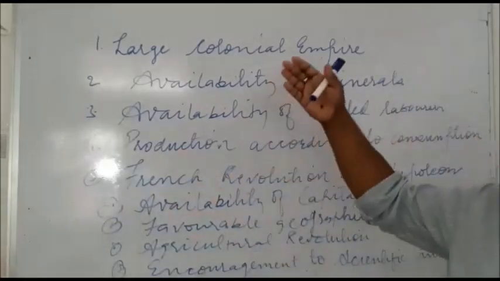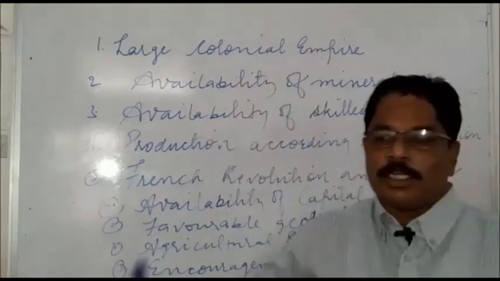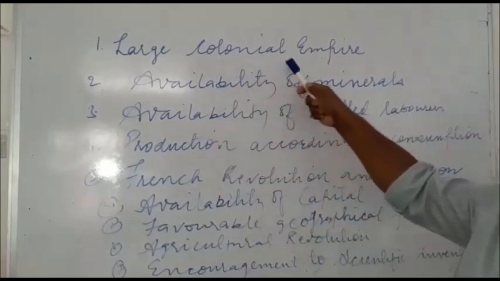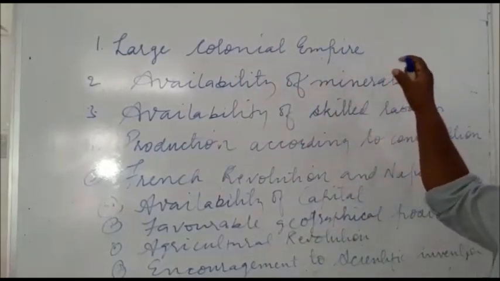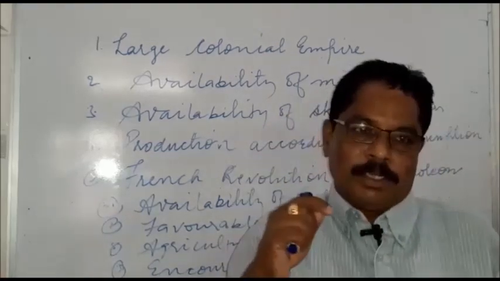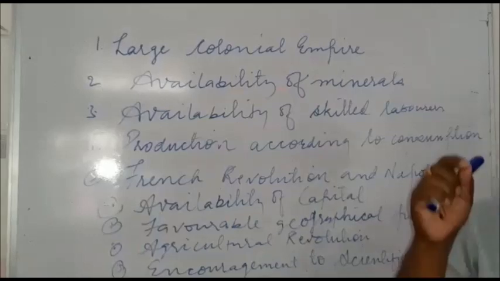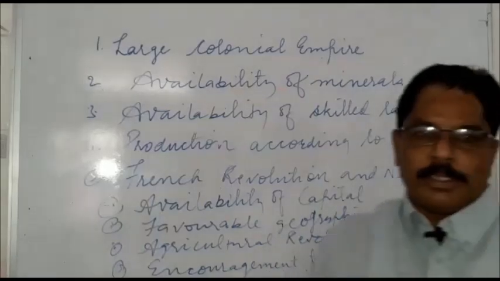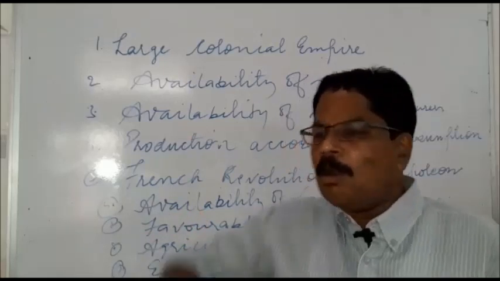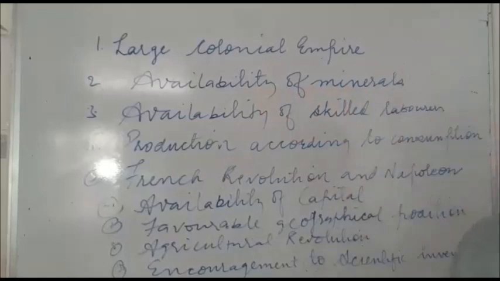So the first favorable condition for the origin of the Industrial Revolution in England was the large colonial empire and the huge amount of money they collected from these colonies, because they had a large number of colonies in Asia, Africa and the American continents. This helped England to start a large number of industries. Second was the availability of minerals.